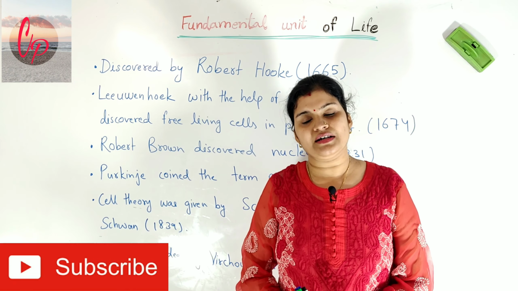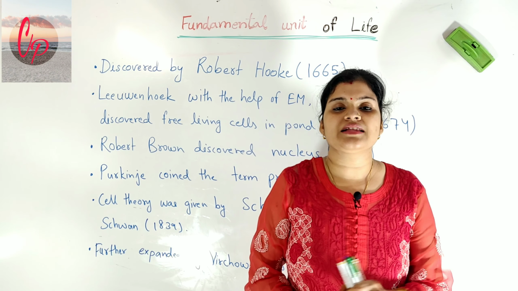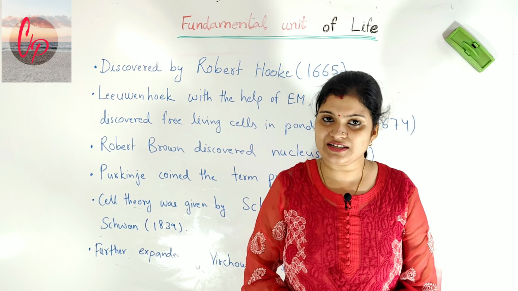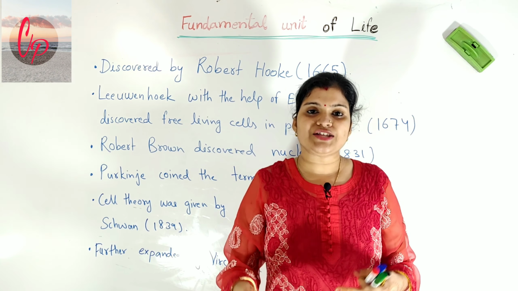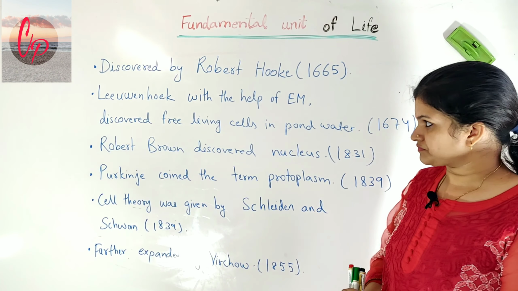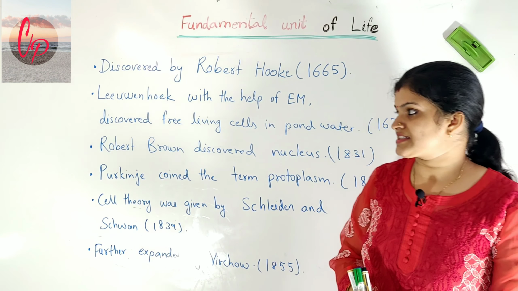So if the question comes, who discovered the cell, then absolutely the answer will be Robert Hooke. But gradually some changes were made, and those I have written here on the board: discovered by Robert Hooke in the year 1665.